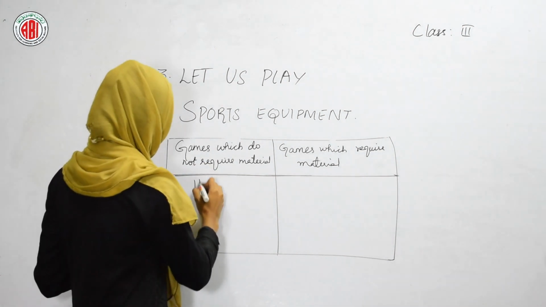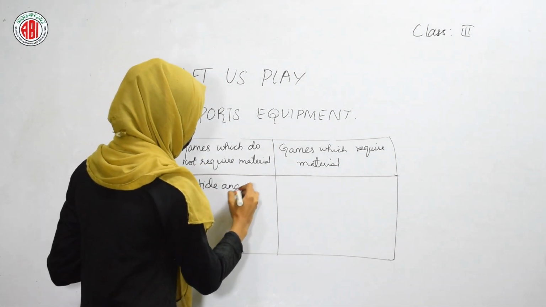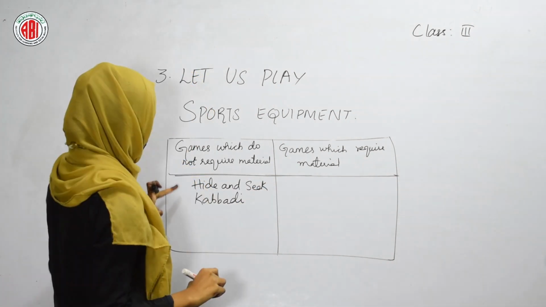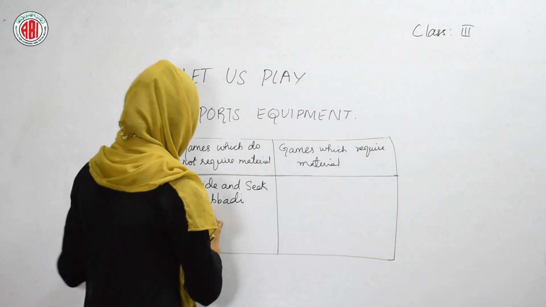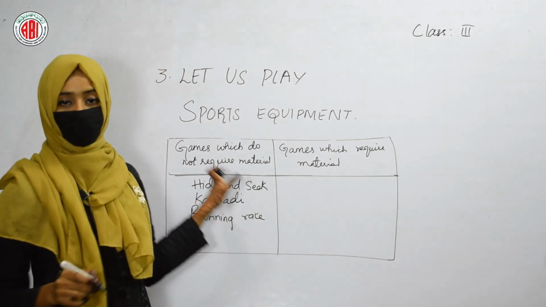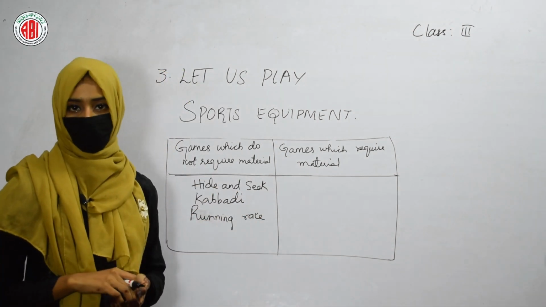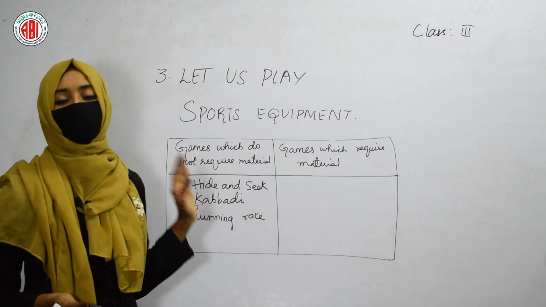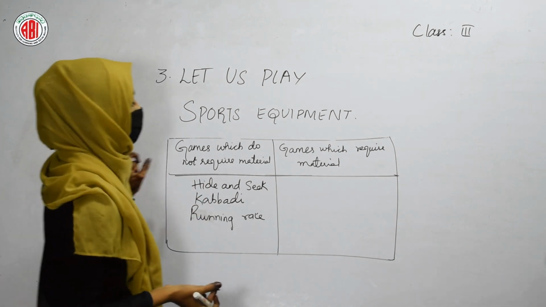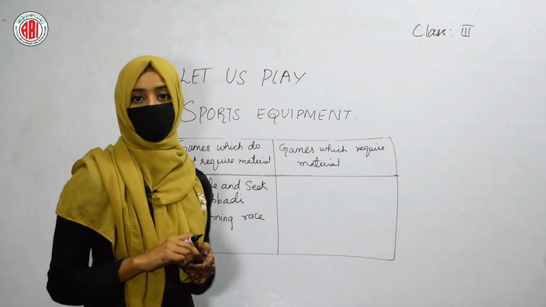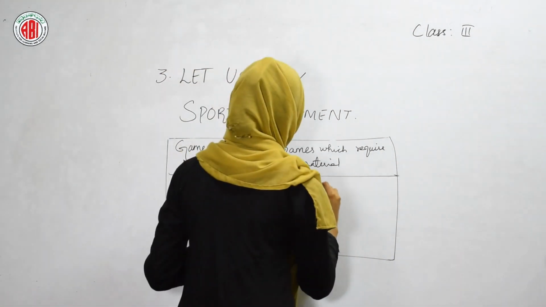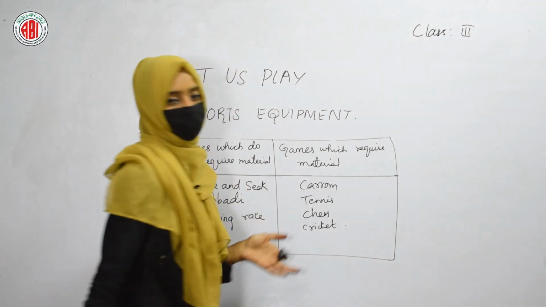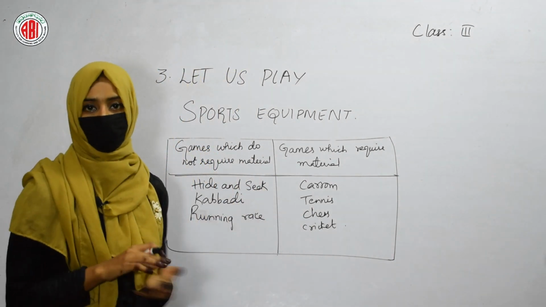So here in this box we can write hide and seek, because it's a game which does not require any material to play, right? Similarly, kabaddi and sliding and running race. So these games, hide and seek, kabaddi and running race, do not require any sports equipment to play. We can play these games without any material. But when you see the games which require materials, then it includes carom, tennis, chess, cricket and many other different games which require different materials to play.